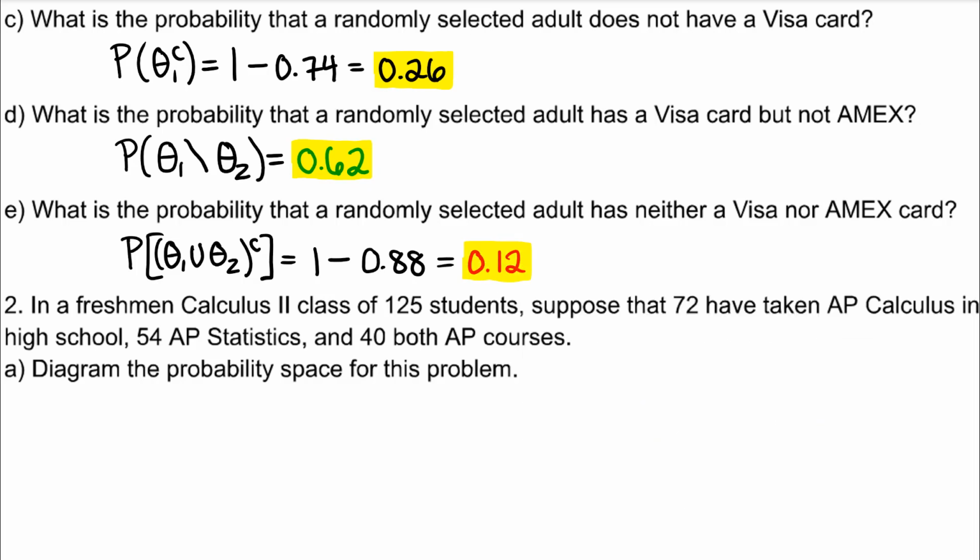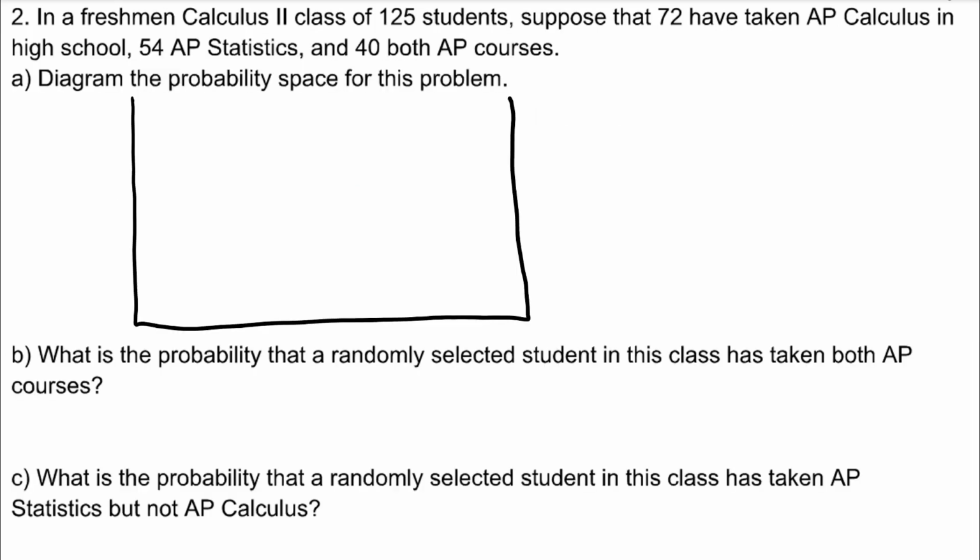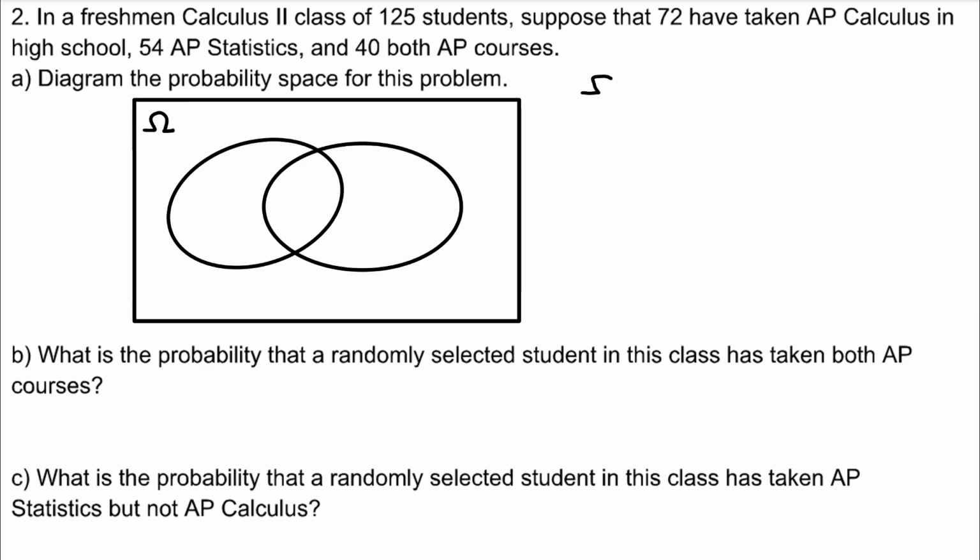Number 2, in a freshman Calculus 2 class of 125 students, suppose that 72 have taken AP Calculus in high school, 54 took AP Stats, and 40 students took both courses. Diagram the probability space for this problem. Omega is equal to 125 total students. Let theta 1 equal students that took AP Calculus, and theta 2 will equal students that took AP Stats.